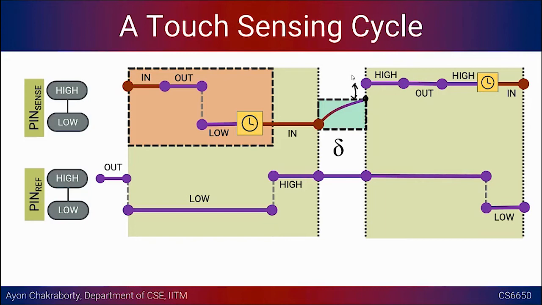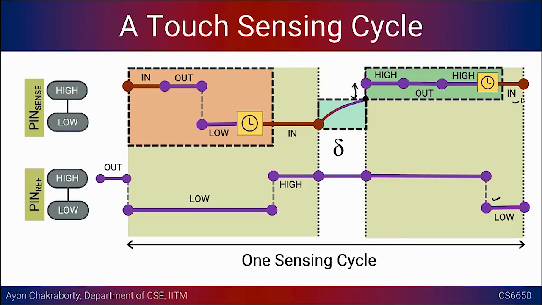Till that time it will be charged, and then we are going to do the extra charging, because beyond 2.5 or beyond 3.3 we want to spend some more time charging up that particular pin. After that we want to write this value as low and configure this as an input, and then we are done. So this is one sensing cycle. Any questions from here? Because we are going to implement the exact same thing now and see whether it works.